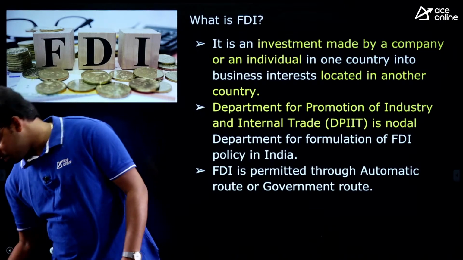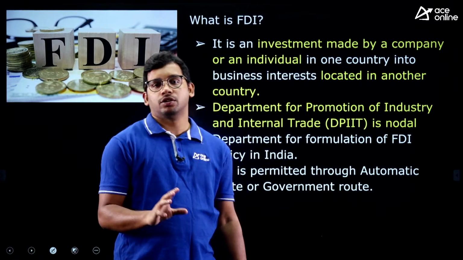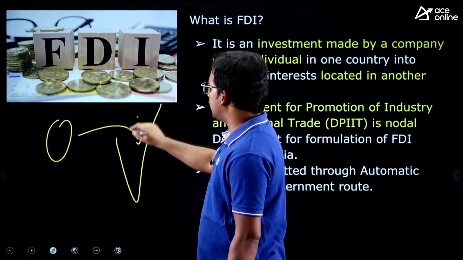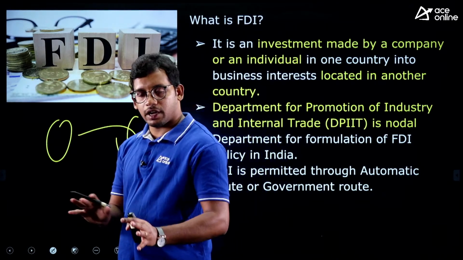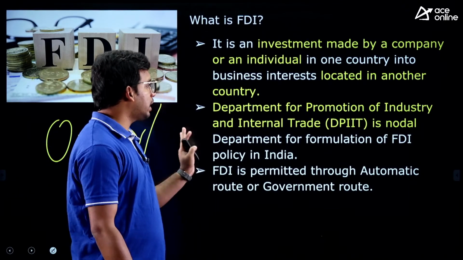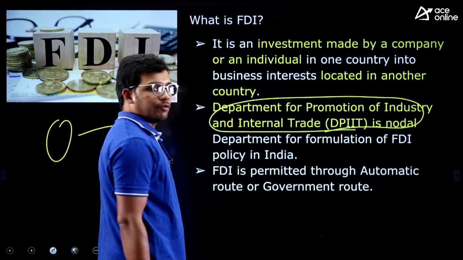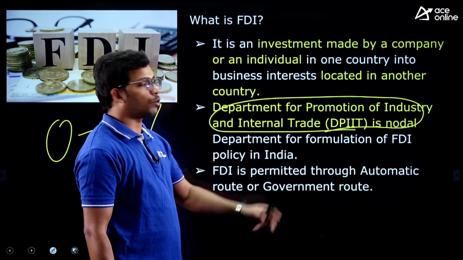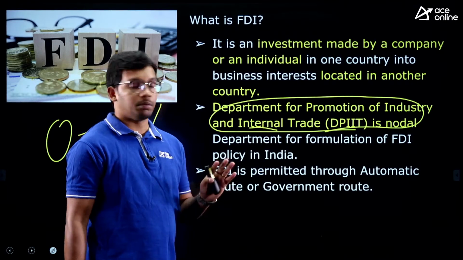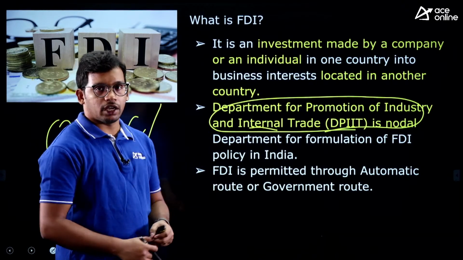Foreign direct investment means the money flowing from people or companies of other countries who are investing in India, right? So this is India, and whichever countries come inside and invest in India, those are called FDIs. They are creating employment, companies, and infrastructure. Those are called FDIs, right? And DPIIT, the Department for Promotion of Industry and Internal Trade, under the Ministry of Commerce, is the nodal agency for formulating and regulating FDIs. This is the responsible organization in taking care of FDI, right?